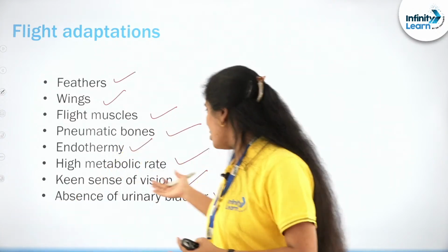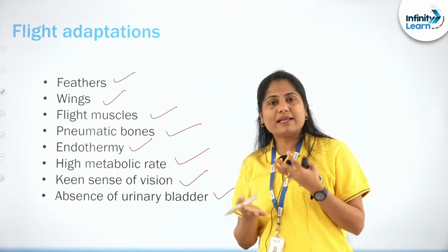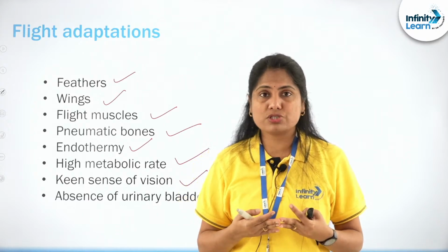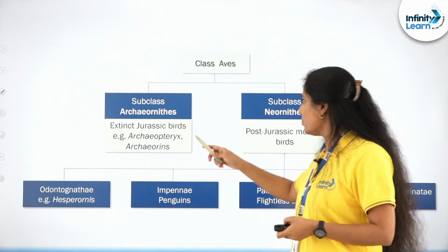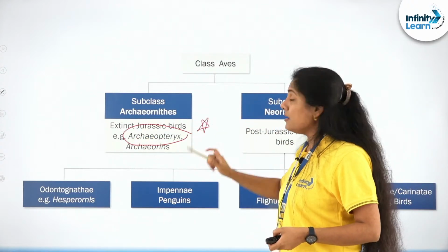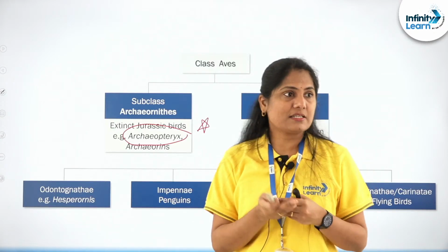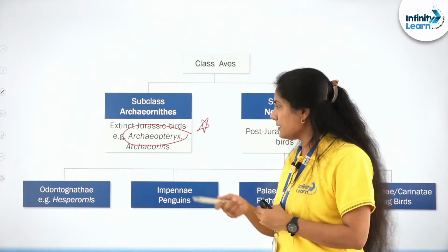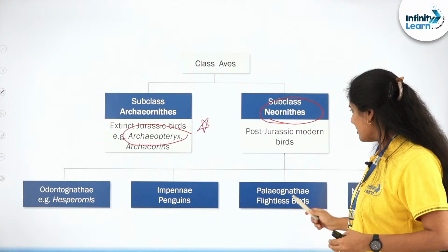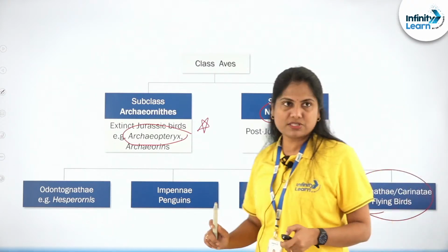They have lost the urinary bladder, for example, there's a single ovary, lightweight bones, and air cavities in the long bones, like the pneumatic bones. So this is another special group where we have archaeornithes, Archaeopteryx, an important example, which is a connecting link between the birds and the reptiles. It has both bird and reptilian characteristics, right? And then we have neornithes, which are classified again into the flightless and the flying birds.